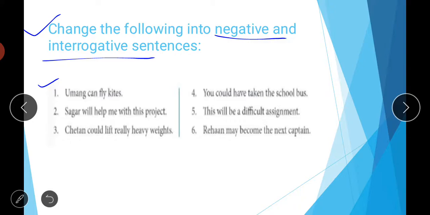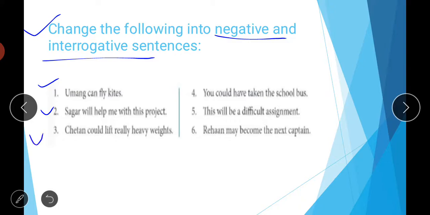Similarly, in the case of the second sentence, Sagar will help me with this project. If you want to make a negative, you simply add the word not after will: Sagar will not help me with this project, or Sagar won't help me with this project. And if you want to make a question, you simply put the word will at the start of the sentence: will Sagar help me with this project? And at the end you put a question mark.